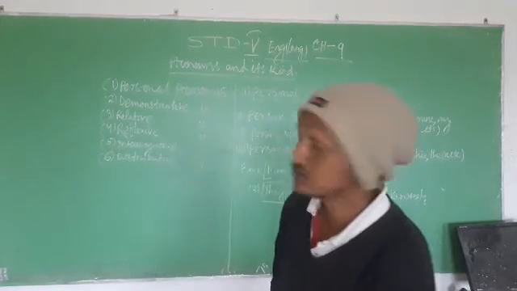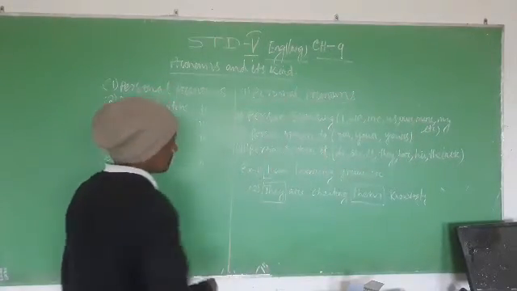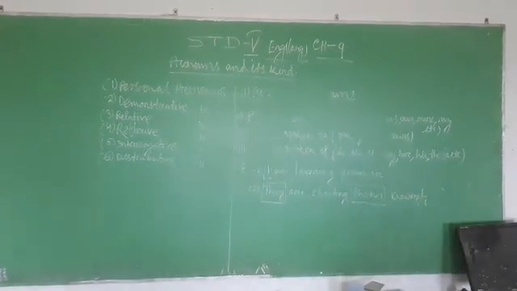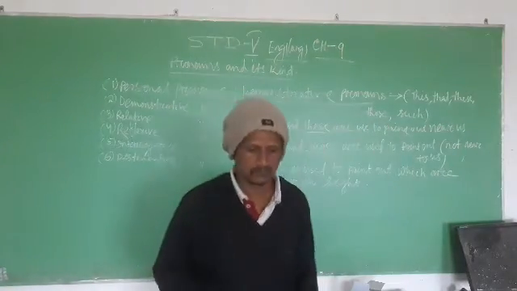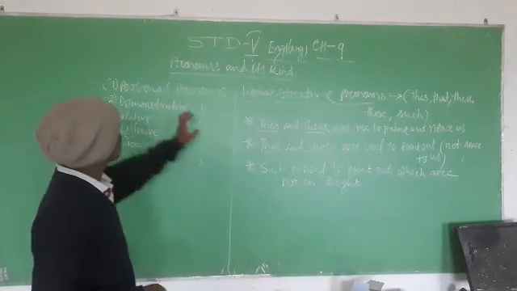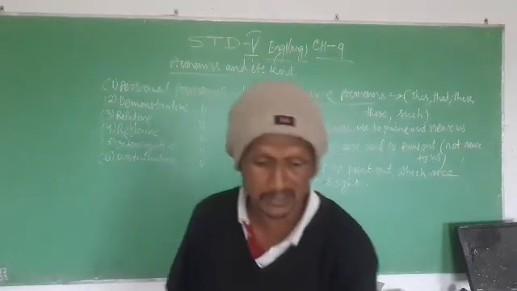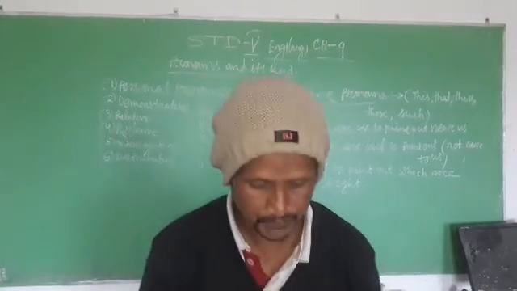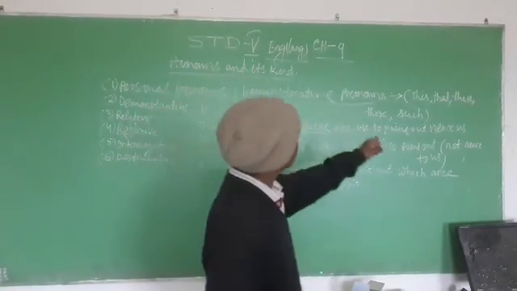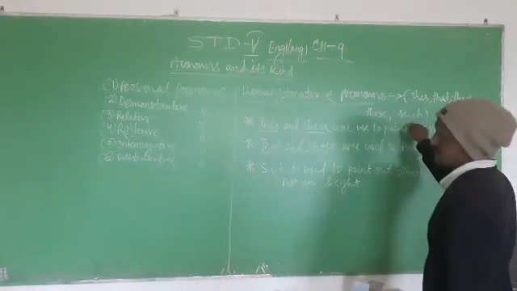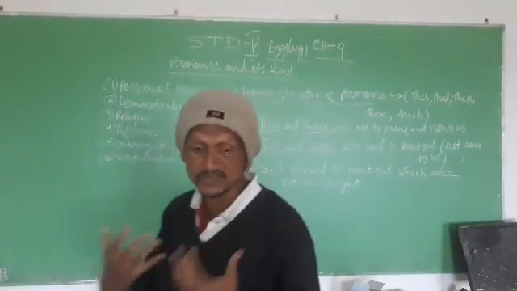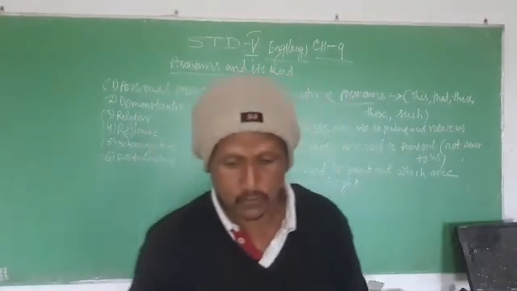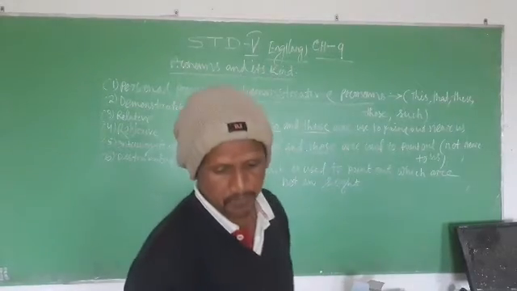Now, let us move to the demonstrative pronoun. What is a demonstrative pronoun? Demonstrative pronouns are the pronouns which are used to point out things or persons. For example, this, that, these, those, such. These are the examples of demonstrative pronouns. These are used to demonstrate, to show, or to point out.